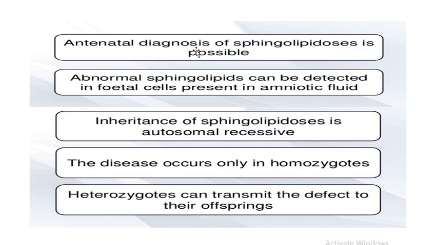The antenatal diagnosis of sphingolipidosis is possible, as the abnormal sphingolipids can be detected in fetal cells which are present in the amniotic fluid. The sphingolipidosis is an inherited disease which is autosomal recessive.